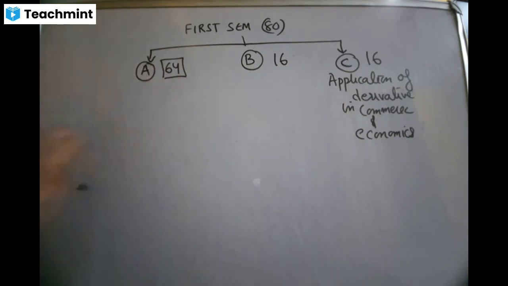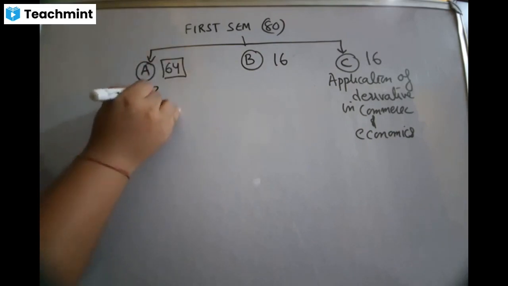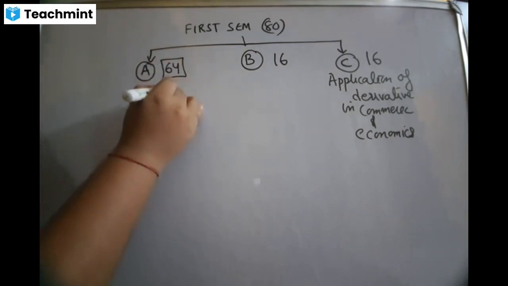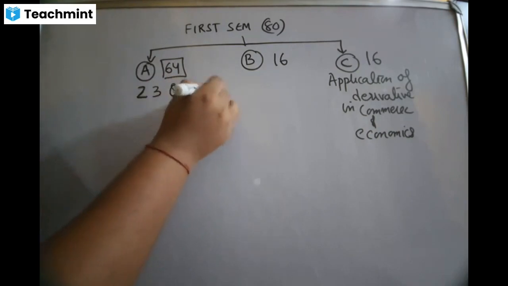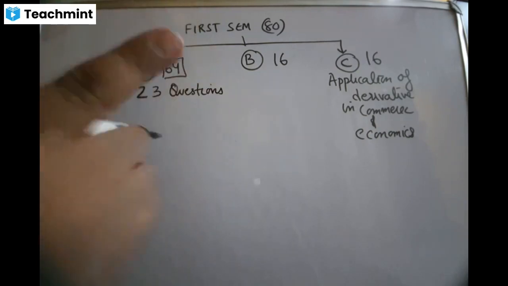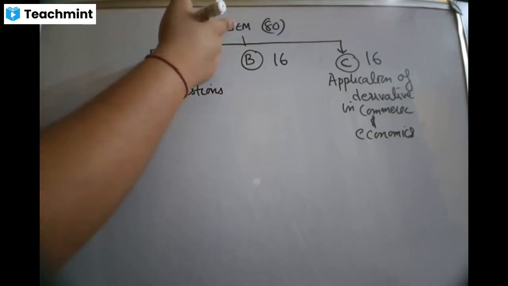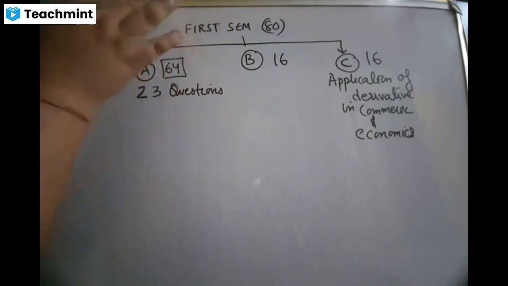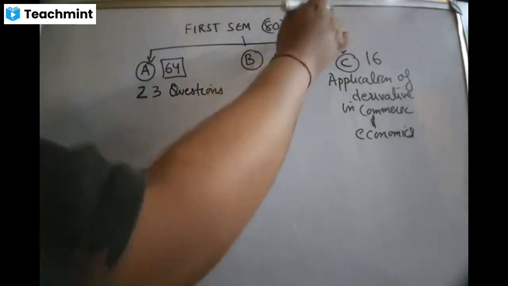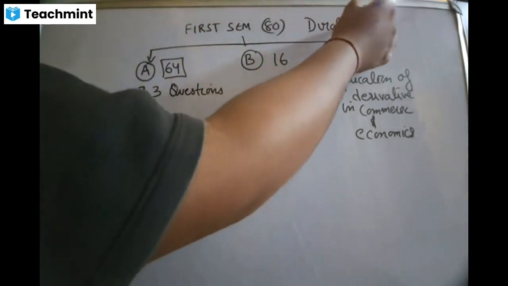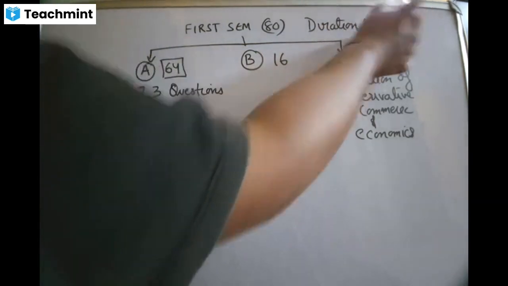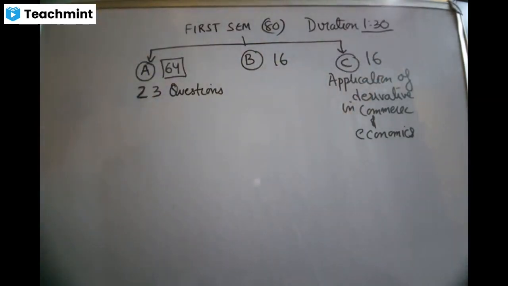Okay, so we come back to section A. Now, in section A, everyone, there'll be 23 questions. How many questions? 23 questions. You need to know this, because the main problem that you are going to face in the first semester examination is not the question pattern, not the quality of the question, but the duration. The duration is 1.5 hours. In this duration, you have to complete all the questions. So you exactly need to know how many questions you're supposed to attempt. Is that clear? So focus that way.